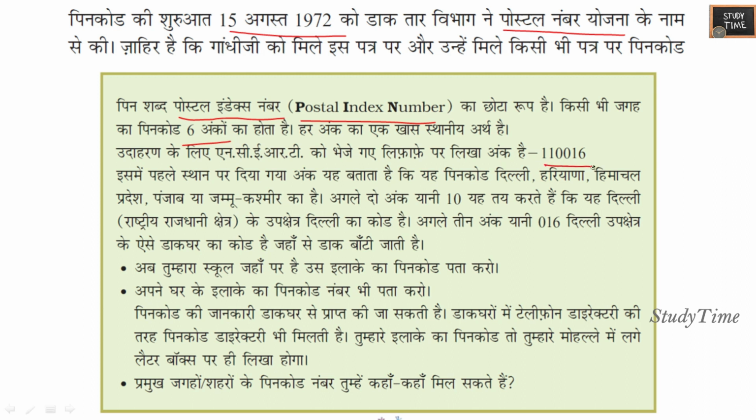110016. In this, the number in the first place is 1, which indicates Delhi, Haryana, Himachal Pradesh, Punjab or Jammu and Kashmir. The next 2 digits, 10, decide that it is the code of Delhi, a sub-region of Delhi. Next, the 3-digit number 016 is the code of the post office of the Delhi sub-region from where the mail is distributed.